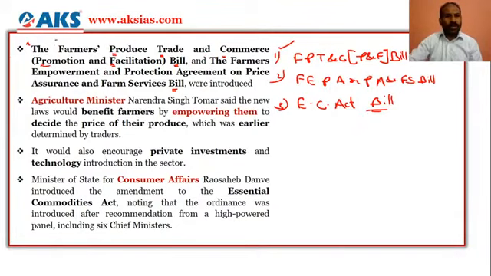The second is the Farmers Empowerment and Protection Agreement on Price Assurance and Farm Services Bill. It takes into consideration price assurance, farm services, and also empowerment and protection.